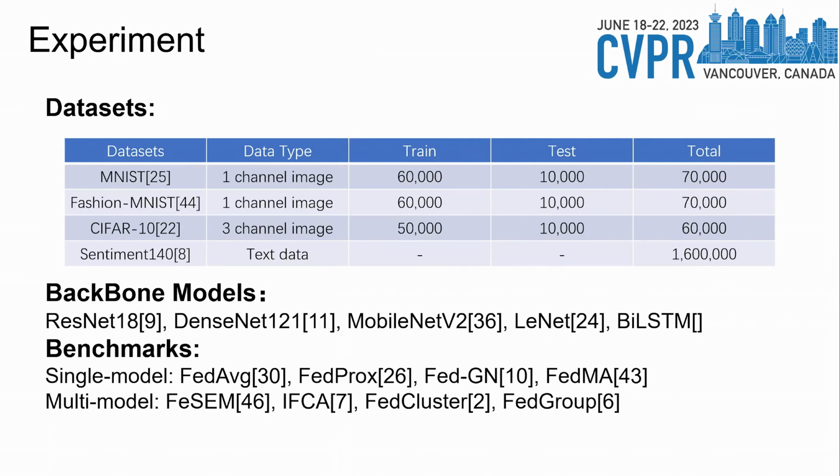We validate our proposed Fed-Fusion algorithm on MNIST, Fashion MNIST, CIFAR10, and Sentiment140 datasets, using ResNet18, DenseNet121, MobileNetV2, LeNet, and BiLSTM as backbone models. For the single model scenario, we choose FedAvg, FedProx, FedGN, and FedMA as benchmarks. For the multi-model scenario, we choose FedSem, IFCA, FedCluster, and FedGroup as benchmarks.